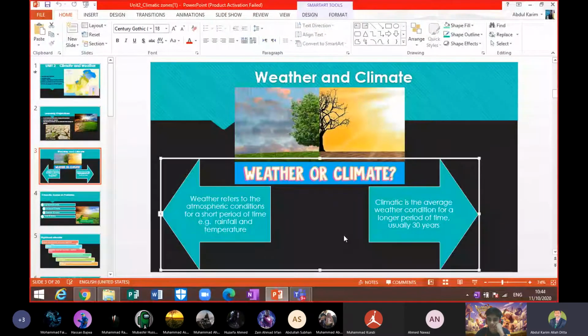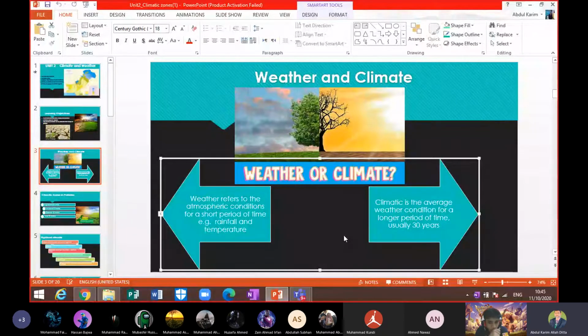If you remember, you read in grade 6 about weather and climate. So I can define again, beta. Weather refers to atmospheric conditions for a short period of time. Because weather can be changed anytime, beta. And there are some factors which change the weather.